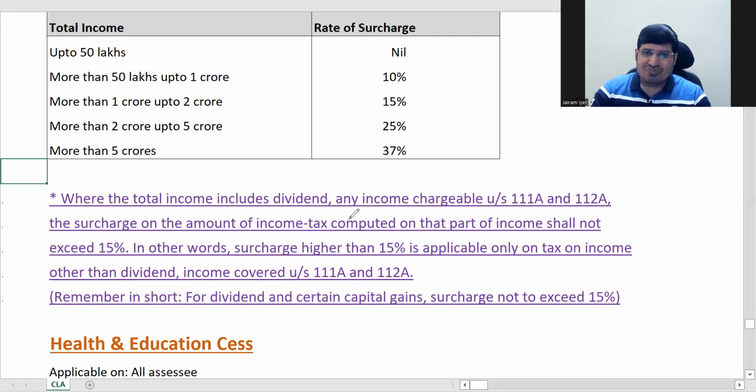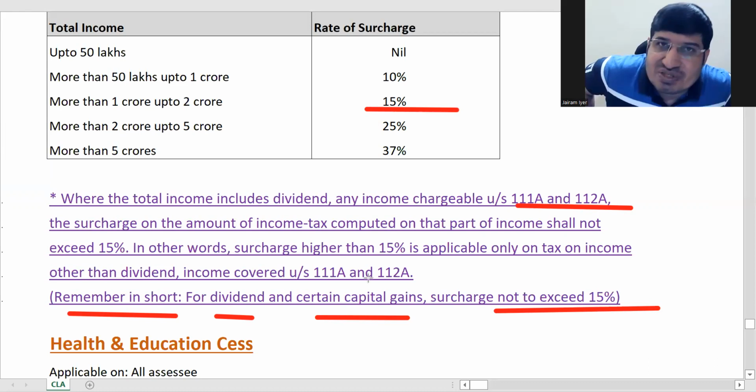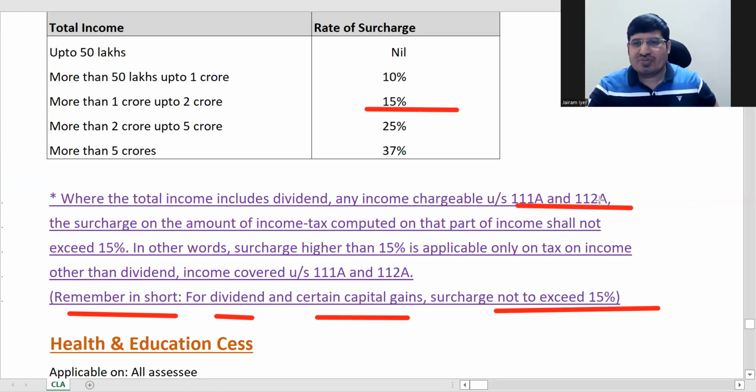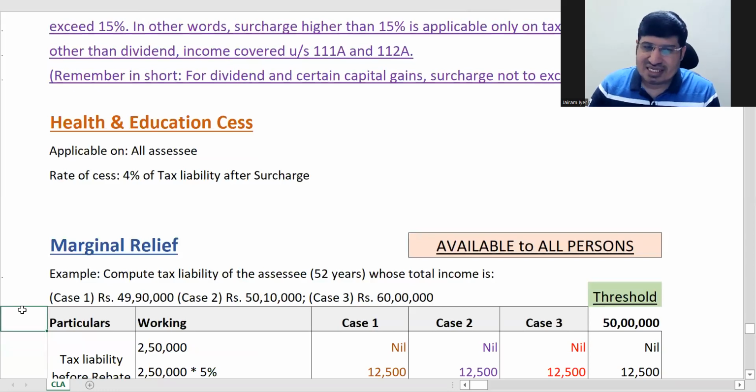Okay, so just remember in short that for dividend and certain capital gains, your surcharge will be only up to 15%. It will not exceed 15% for those incomes. Okay, this is this part. And then health and education cess.